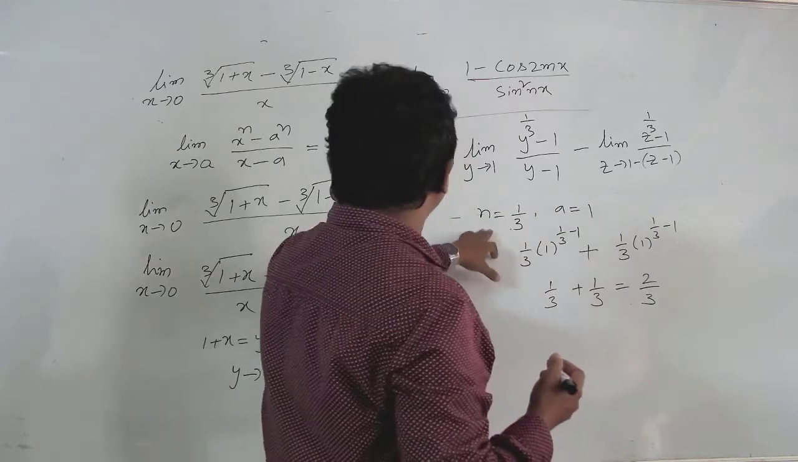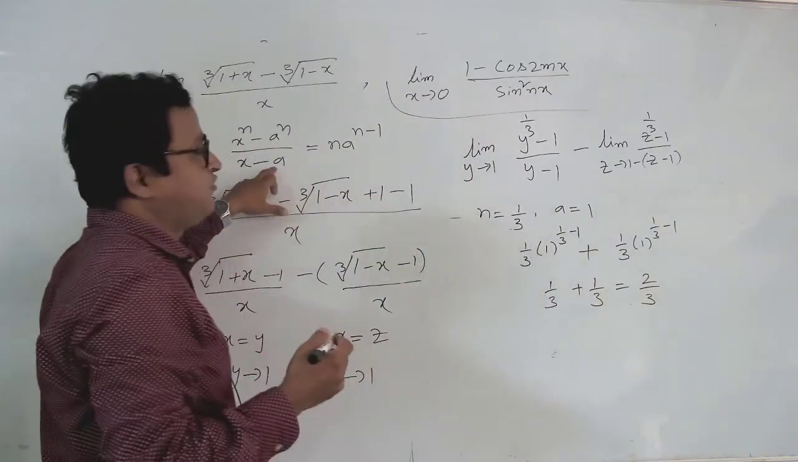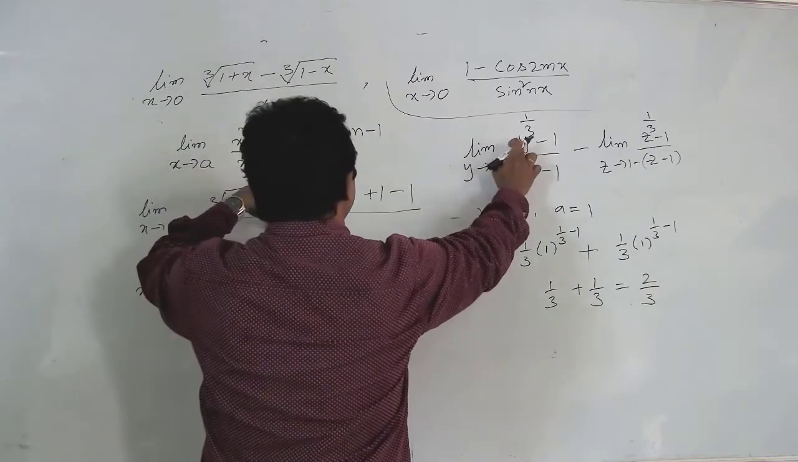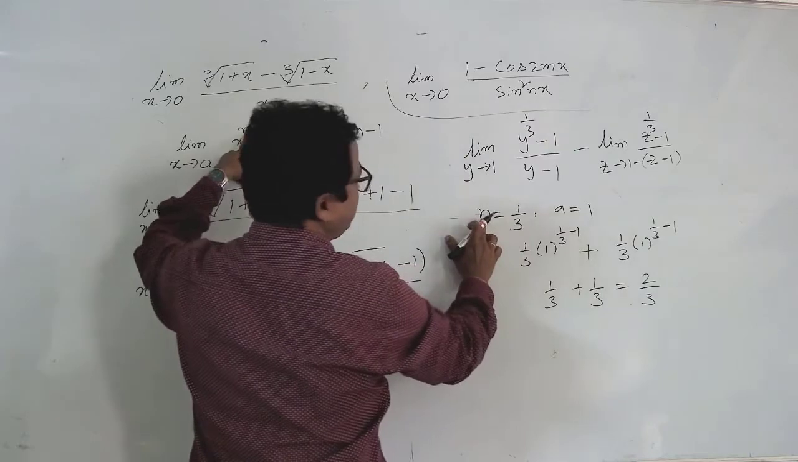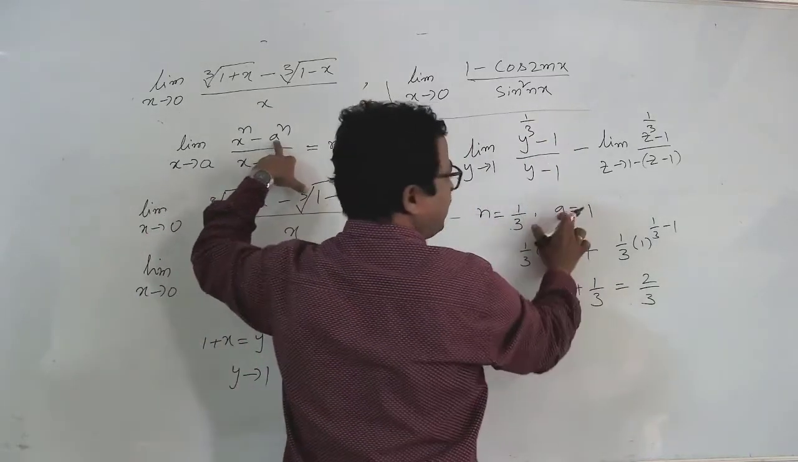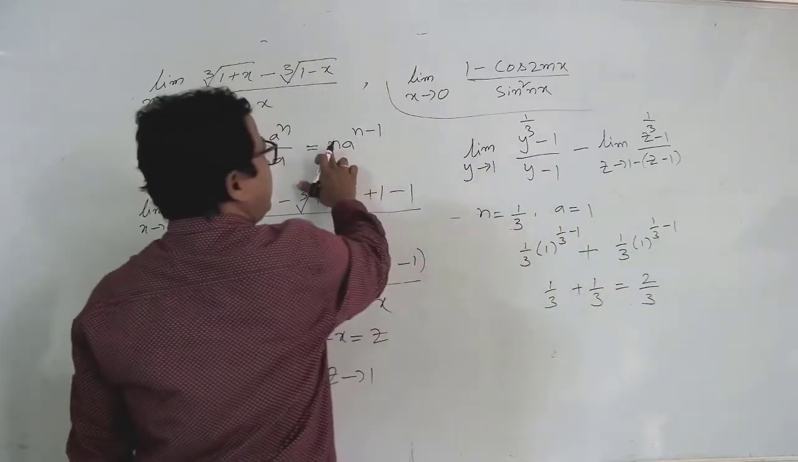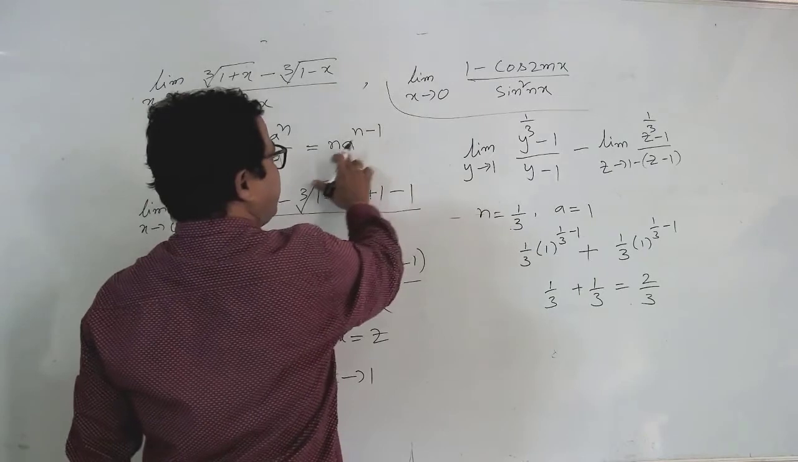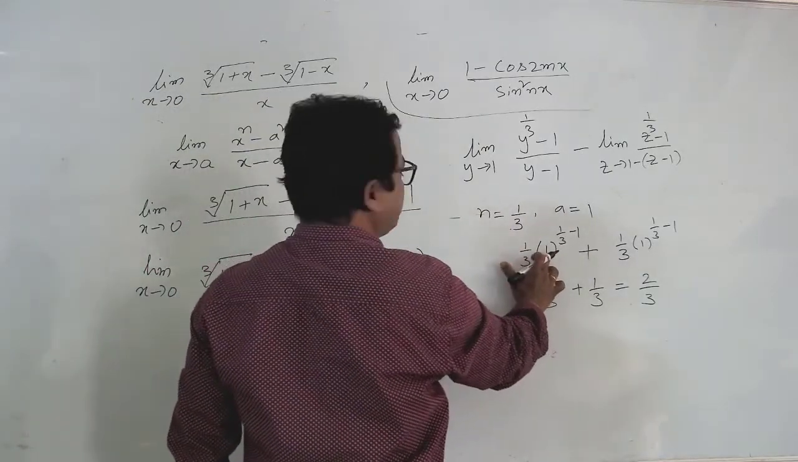Okay, so after that, this value I am comparing with this formula. So instead of n, so we can write 1/3 means n value is equal to how much, 1/3, and a value is equal to how much we get, 1. Okay, so I am applying the formula n a^(n−1). n value is 1/3. So 1/3 into a value is how much, 1.